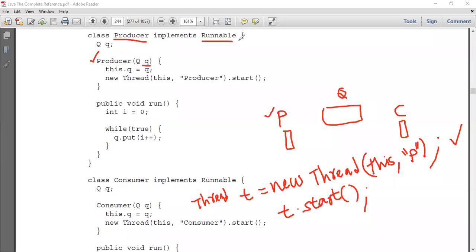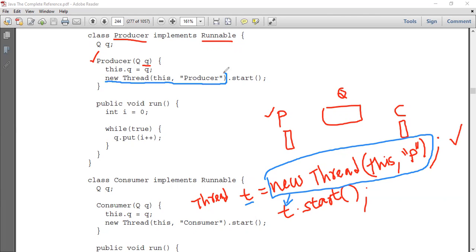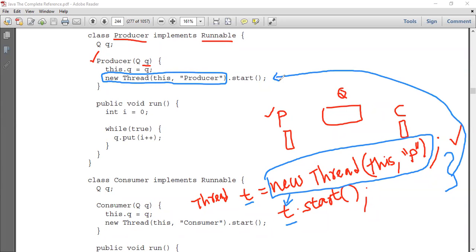Is it right, students? But here you notice what they've done. What is t, students? T is nothing but new Thread. So under t, they substituted this value here. See that? The value of t is new Thread, and that's what you can see here. So they have created a thread, and then new Thread.start. Here I've written t.start. What is t? T is new Thread. So here what they have done, these two statements they combined into a single statement. That's all. There's nothing else here.